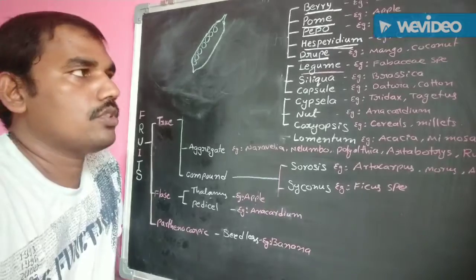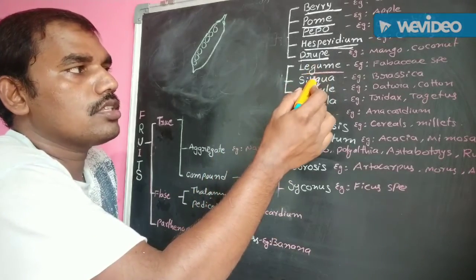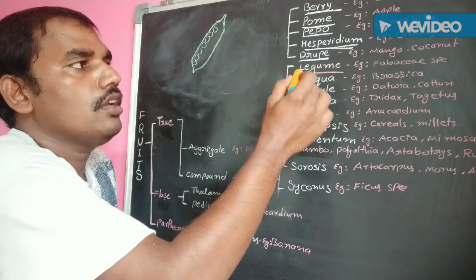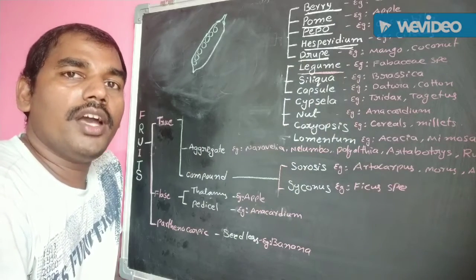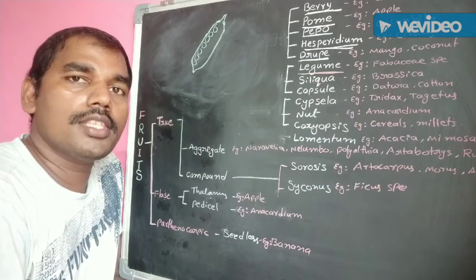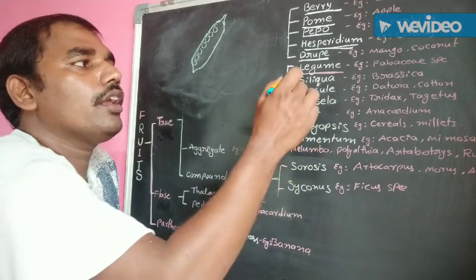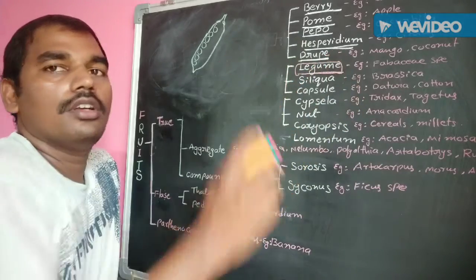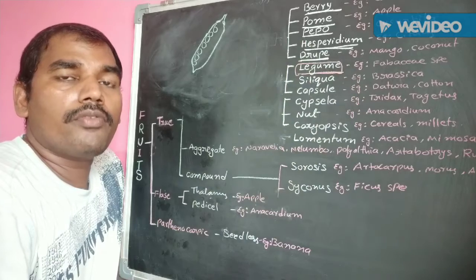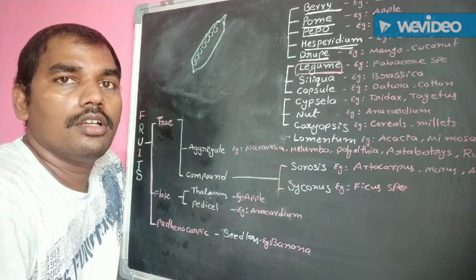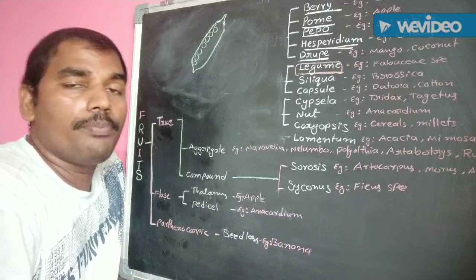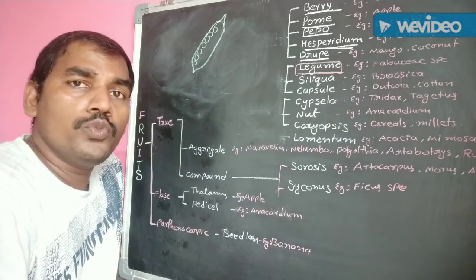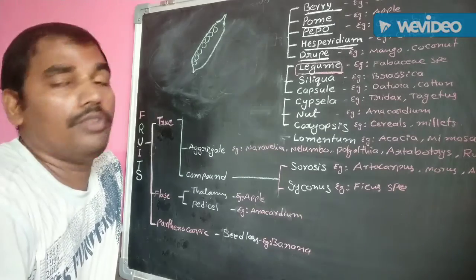Dry dehiscent fruits are legume, siliqua, and capsule. The first one is legume. It is the characteristic of the Leguminosae family. This means Fabaceae family fruits are legume fruits. The legume fruits are developed from unilocular, monocarpellary, superior or inferior ovary.